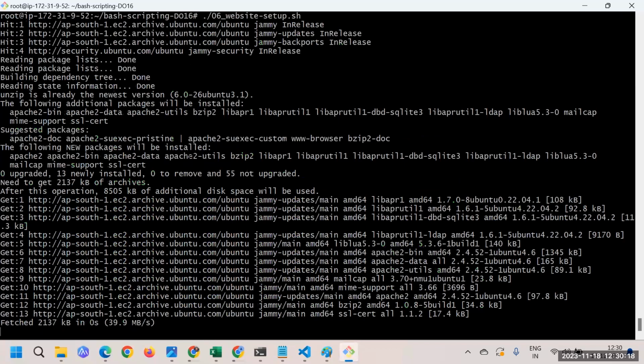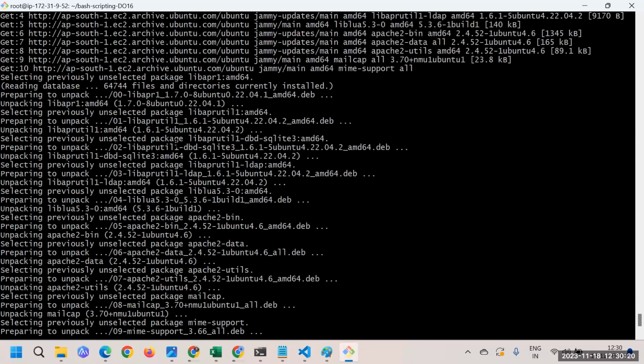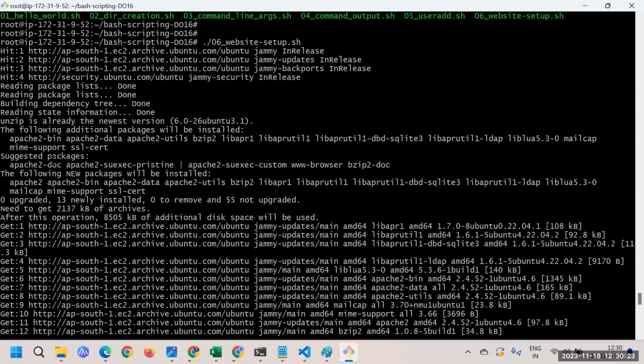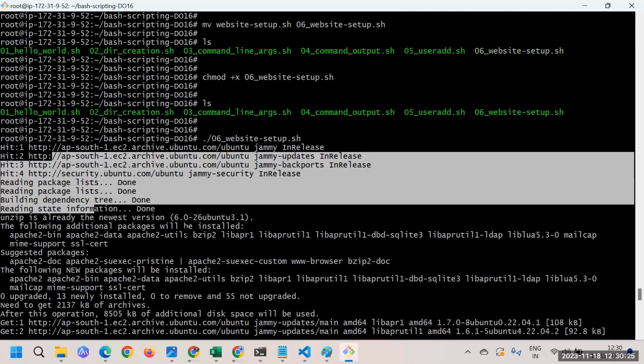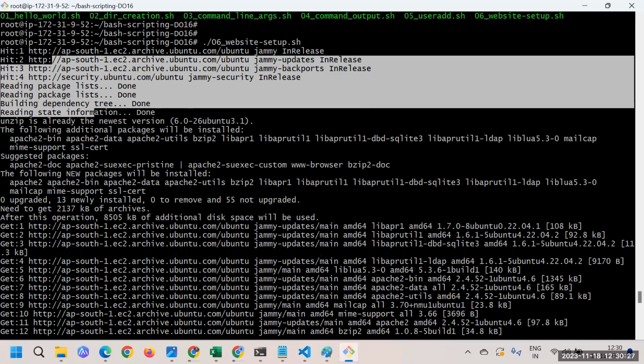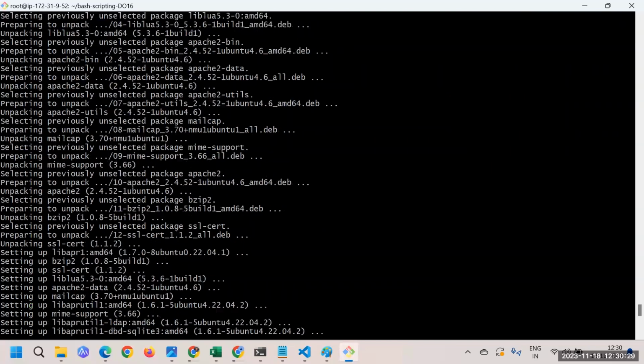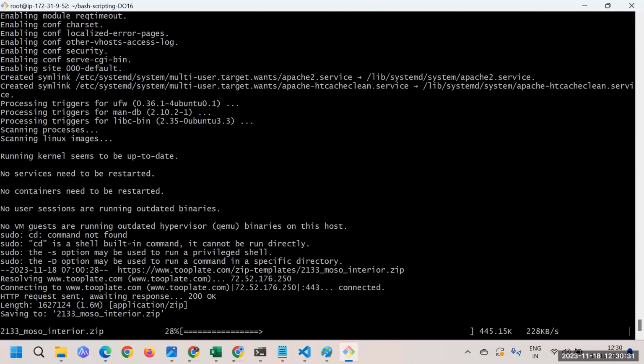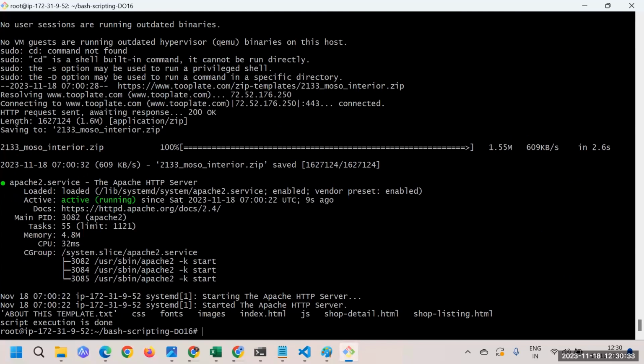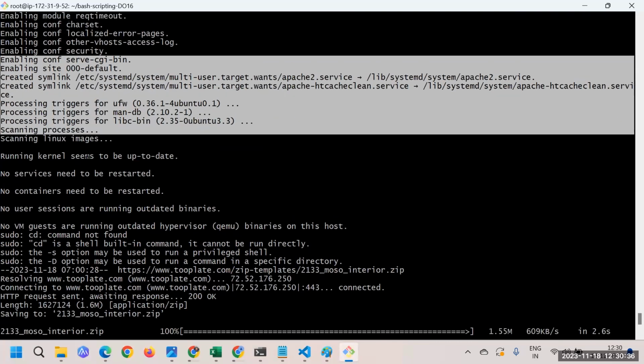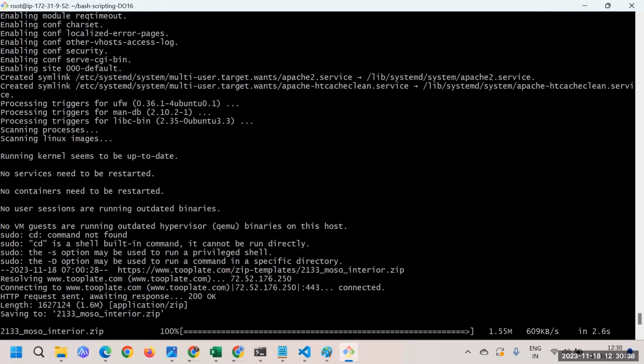Yeah, I forgot to put it for that. In fact, I don't want to see that one, so I'll do the improvisation later. But yes, here you can see the output of the Apache2 installation, and at last you can see the execution is done.